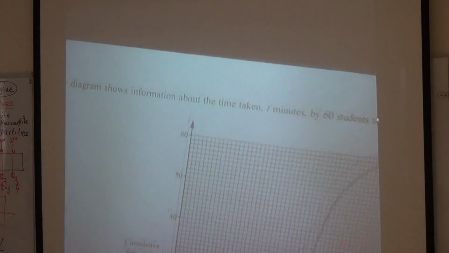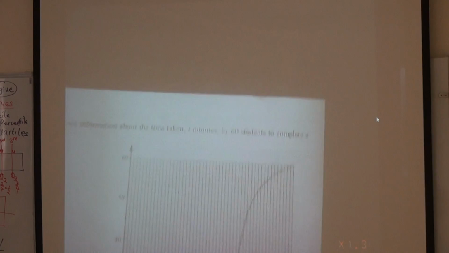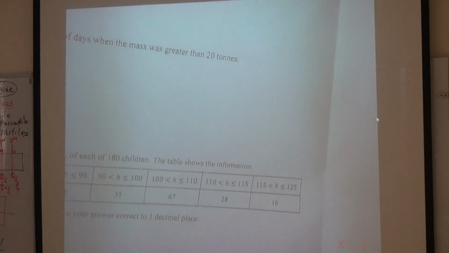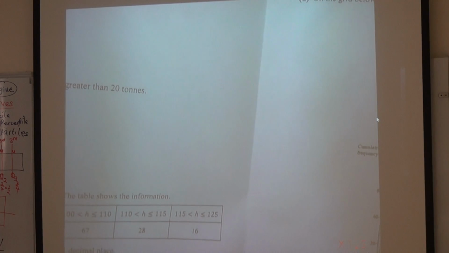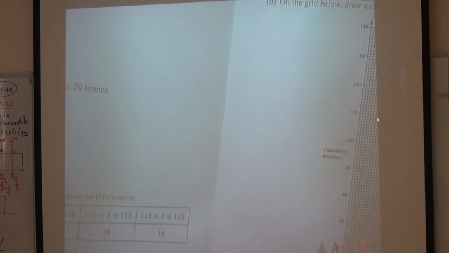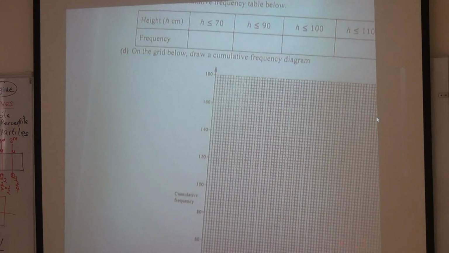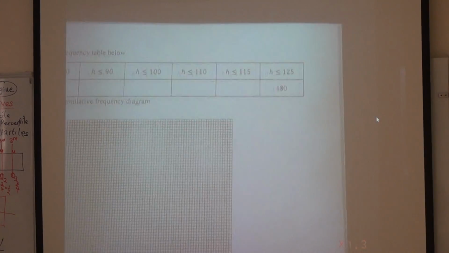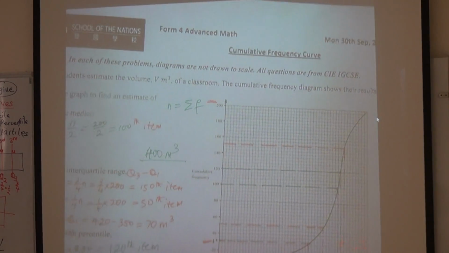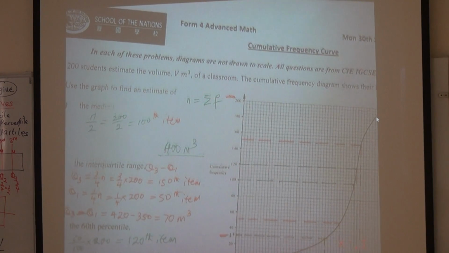Oh, 4 is also there, so maybe not. 3. You'll be able to draw the cumulative frequency curve on your own, I believe. Yes? Okay. So let's give you time to do that on your own. And if there's any question when you come on Wednesday, we can always fix it together. Alright? And I put just 4 questions, I believe.